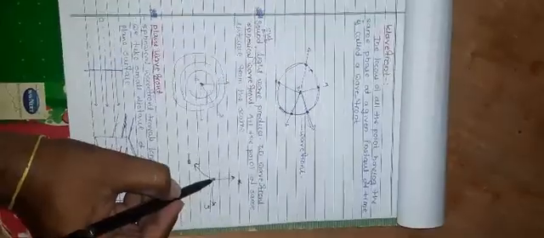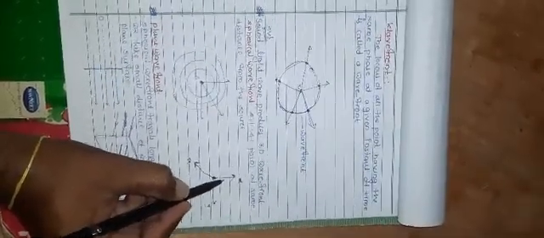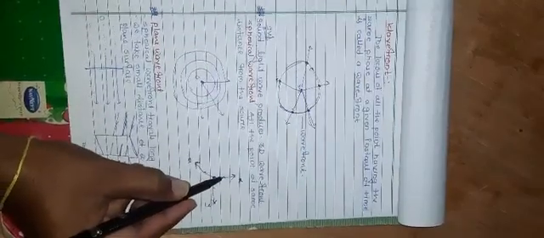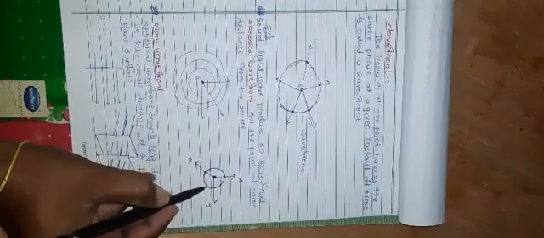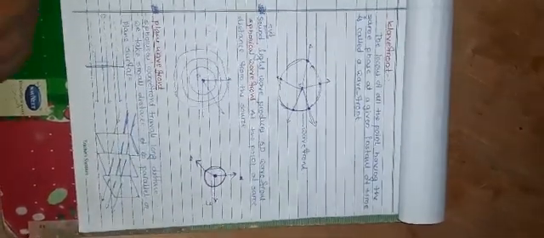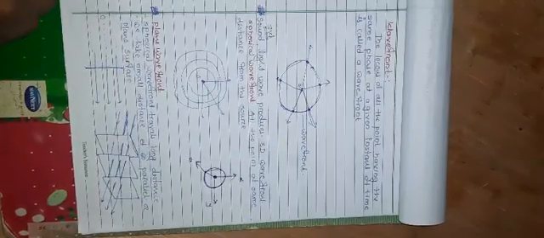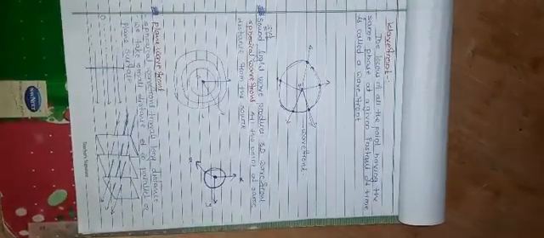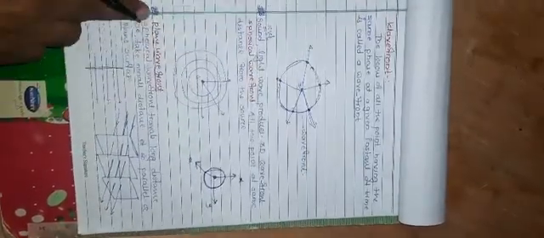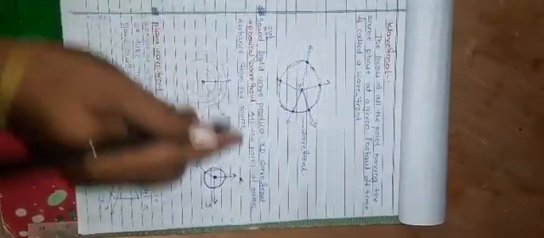Suppose this is the sun, and at the same distance, if we join the points, a solid sphere-like structure is formed. This sphere-like structure is three-dimensional, with all the points in all directions on the wavefront, and that is why it is called a spherical wavefront. It is formed due to a point source, so a point source gives a spherical wavefront.